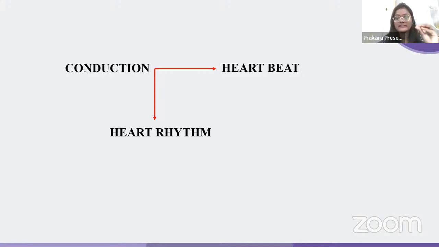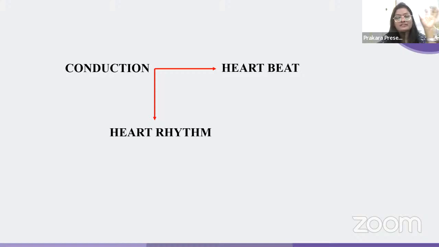Simply remember one thing: the sympathetic and parasympathetic systems, the hormones in the body, or the temperature changes, all of these are considered the CEO of a company. The CEO of a company. And conduction is considered the manager in a company. And the heart rhythm is an employee.